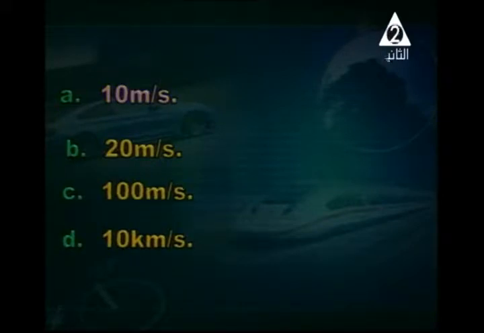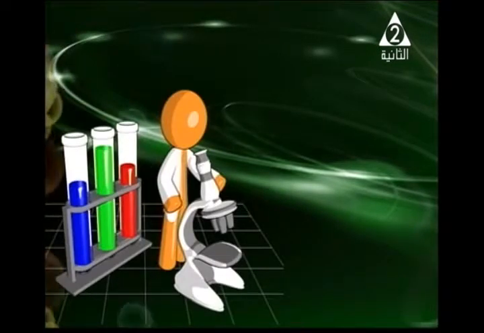What is the right answer? The right answer is number A, 10 meter per second. Why? Because we have distance over time, 100 over 10 equals 10 meter per second. It's good to say that.